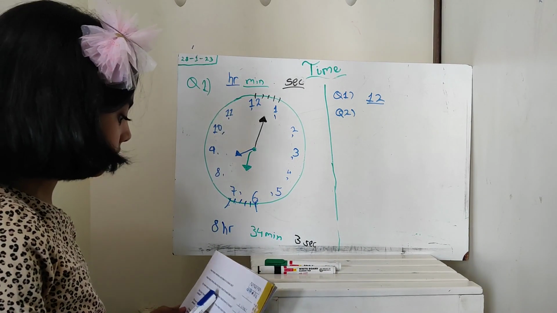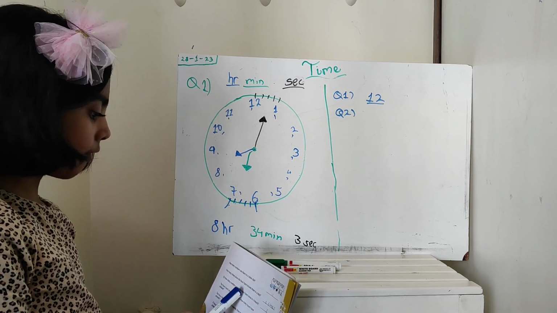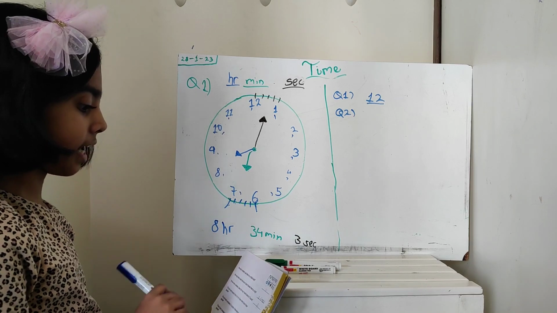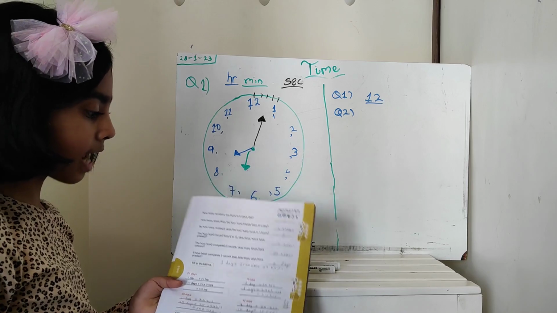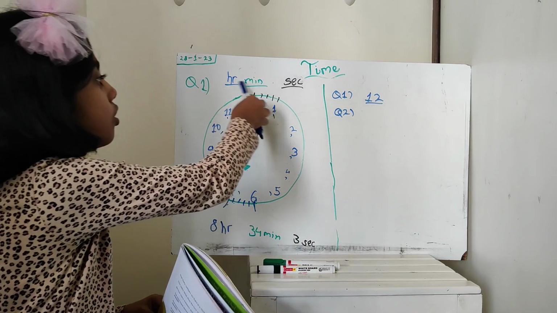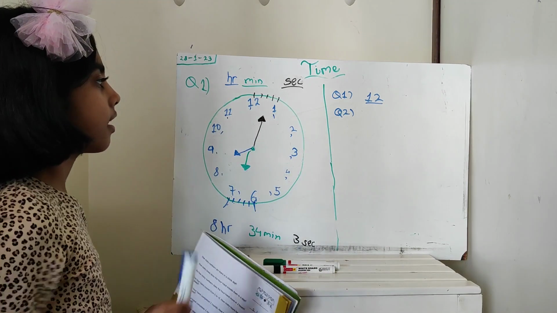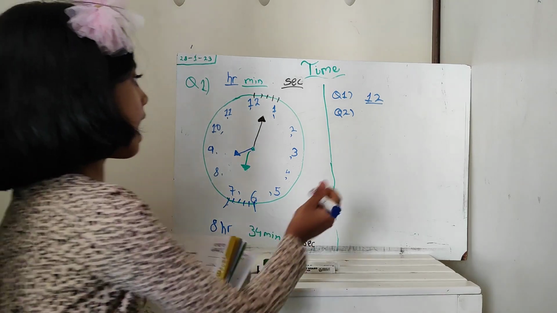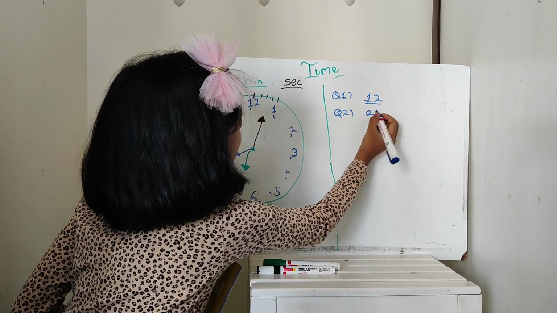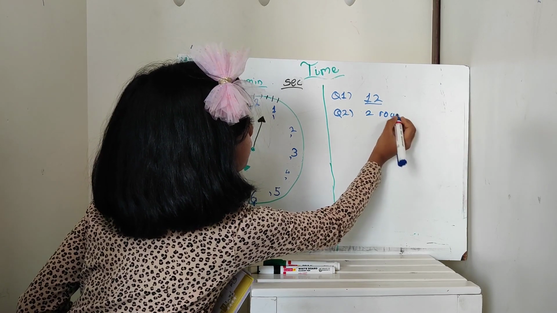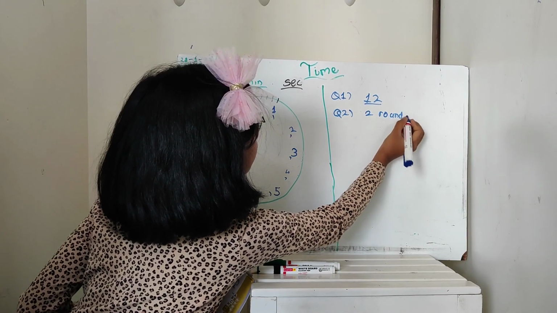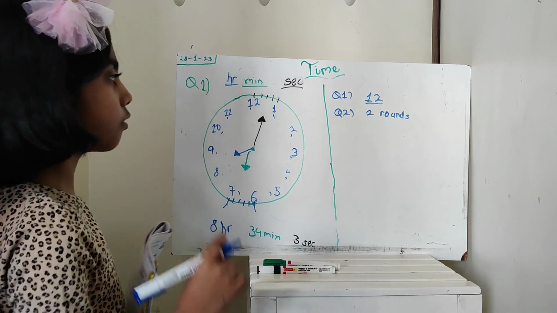How many times does the hour hand travel in a day? In one day, the hour hand completes 2 rounds. So our answer is 2 rounds.